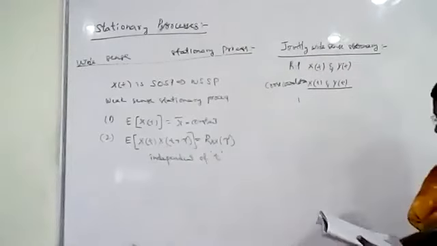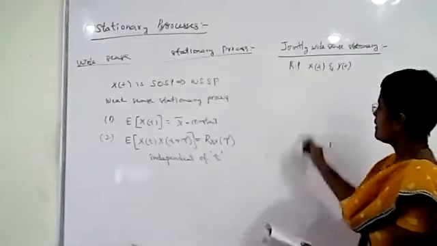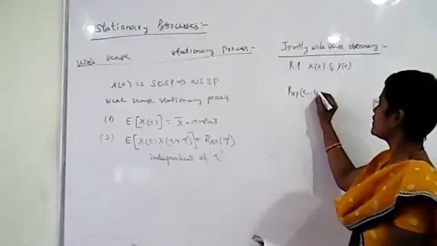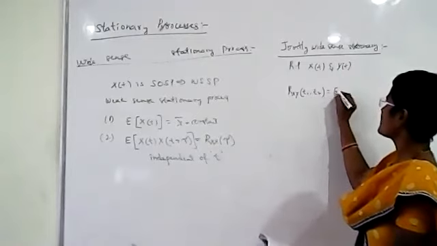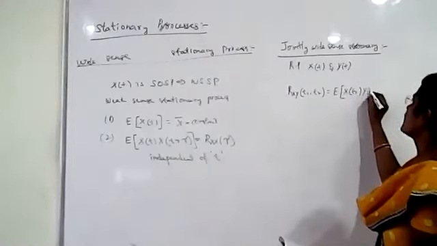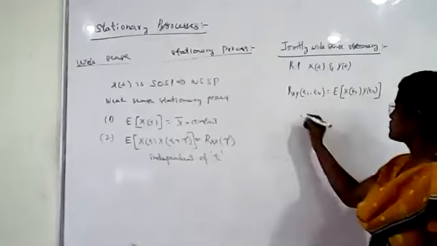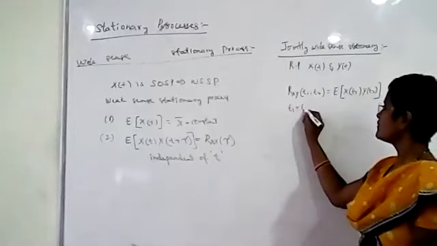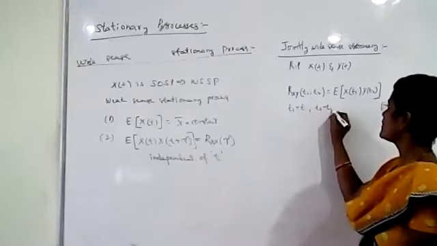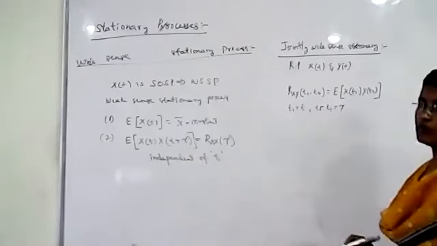That is, Rxy of t1 comma t2 can be written as the expected value of x of t1, y of t2. Just now we have discussed that t1 we have taken as t, and t2 minus t1 is equal to tau.